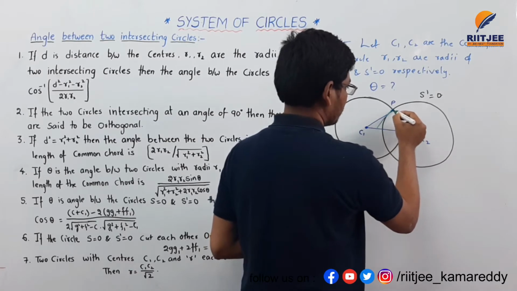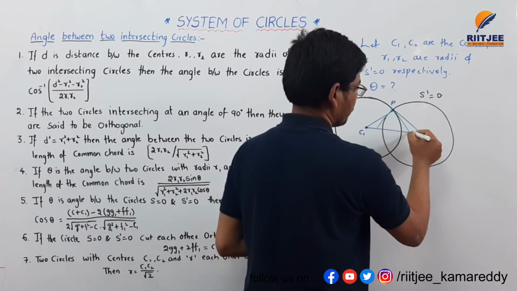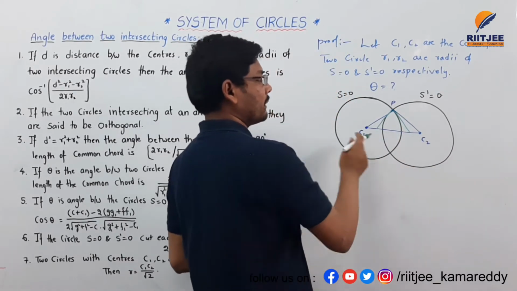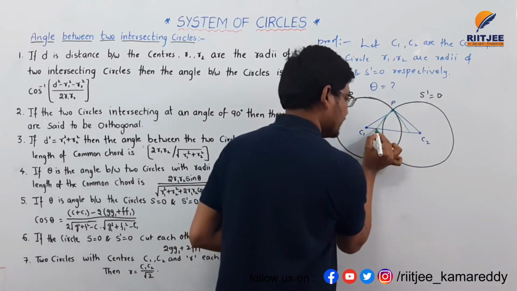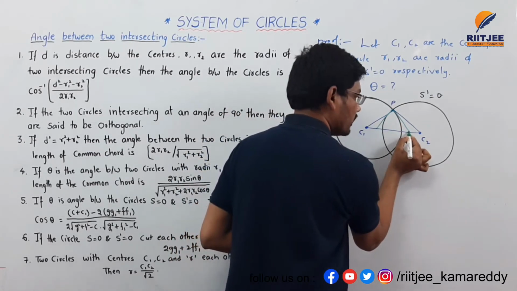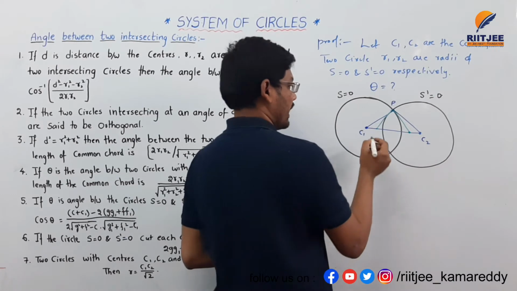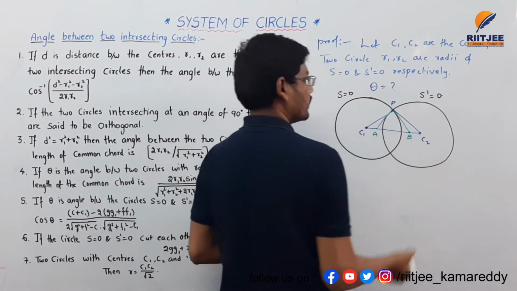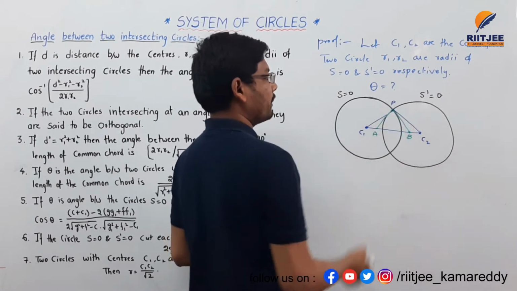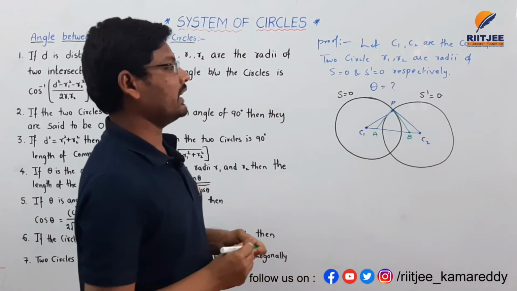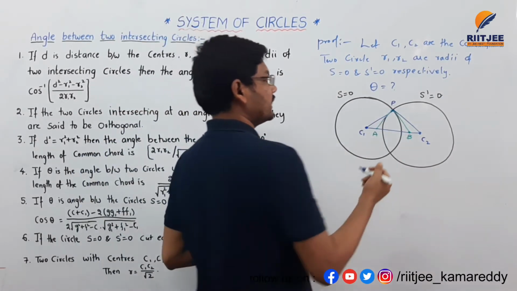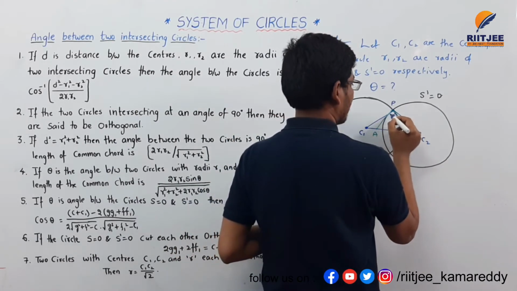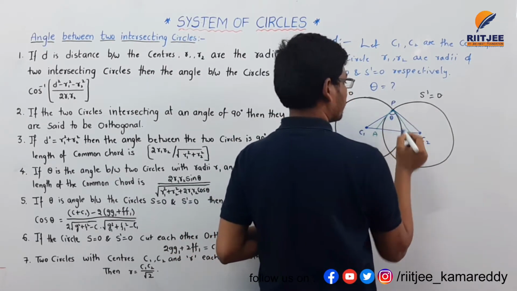Here I am drawing the PC1 tangent and the PC2 tangent. These tangents meet at points, and I am considering them as A and B. The angle made by the lines PA and PB is considered as theta.